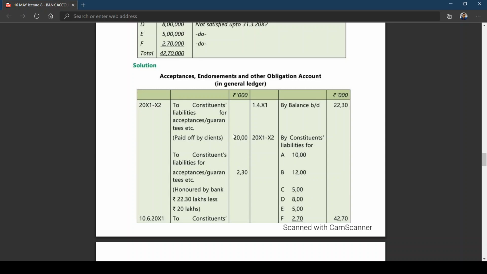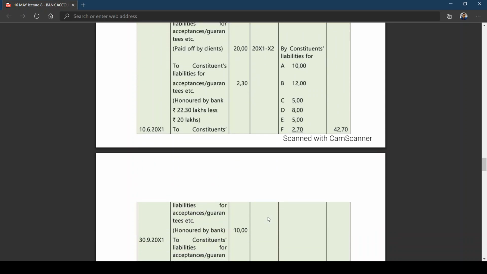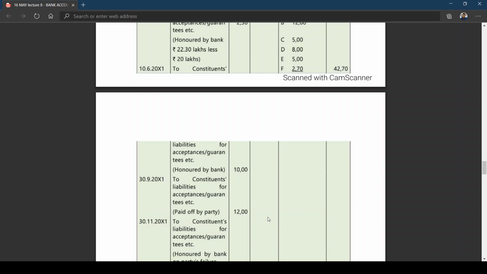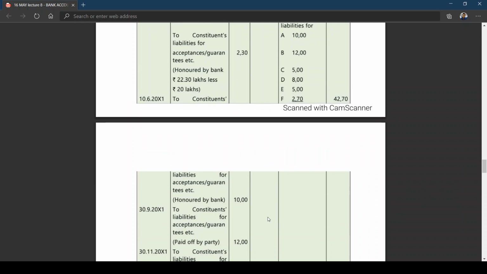Now this 20 lakhs is being honored, fulfilled by the client, but 2 lakh 30,000 is honored by the bank. How did you get 2 lakh 30? I told you, 22 lakh 30,000 minus 20 lakhs. Okay, then what happened? Closing balance. Not closing balance yet. We have a few transactions here. What are those few transactions, my dear friends? Out of 12 lakhs, 10 lakhs